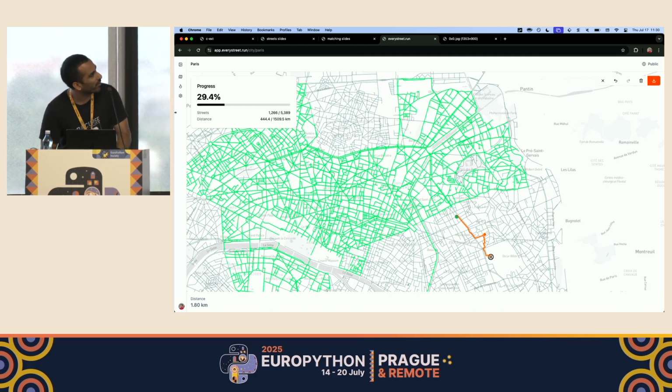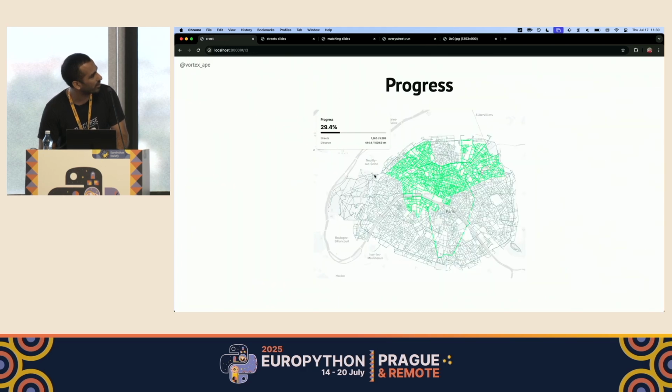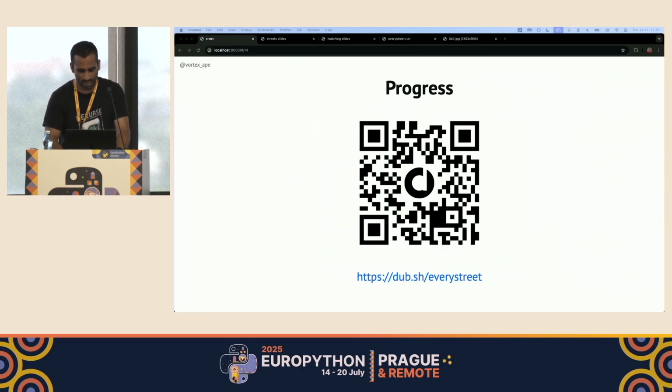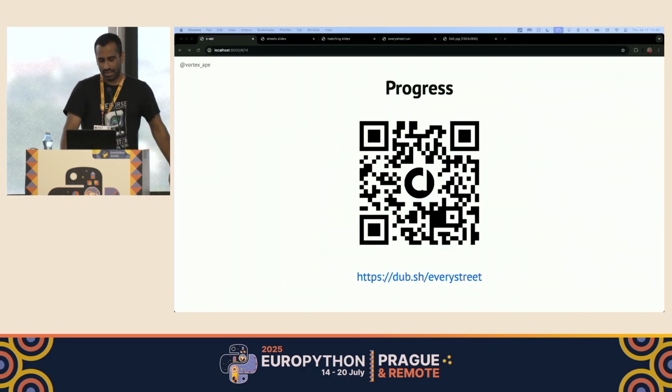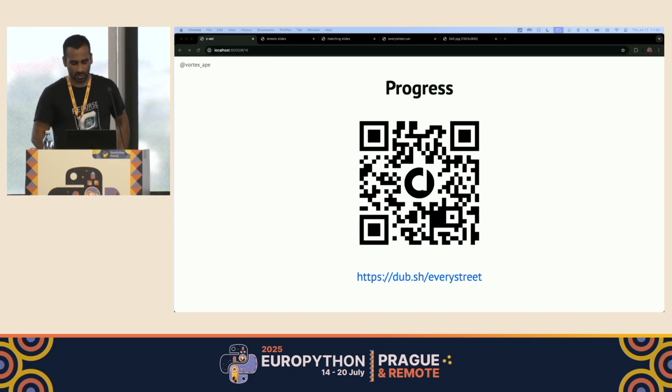And so if I go back to the presentation, you can check out my progress too by going to this public link. I put in a QR code which should make it easy for you to access it, where you'll see the same zoomable map of all the streets I've covered.